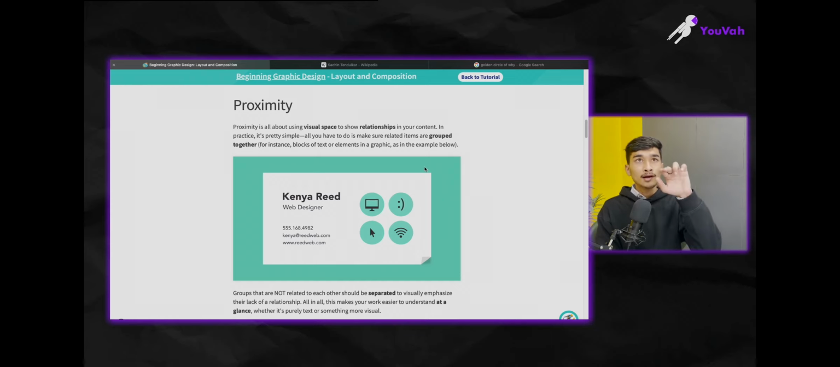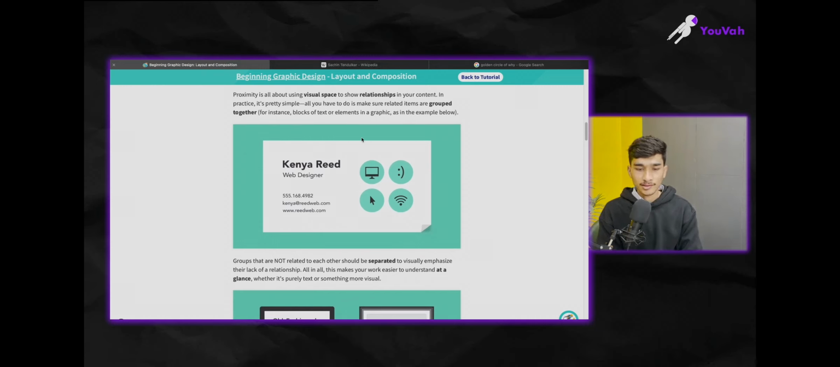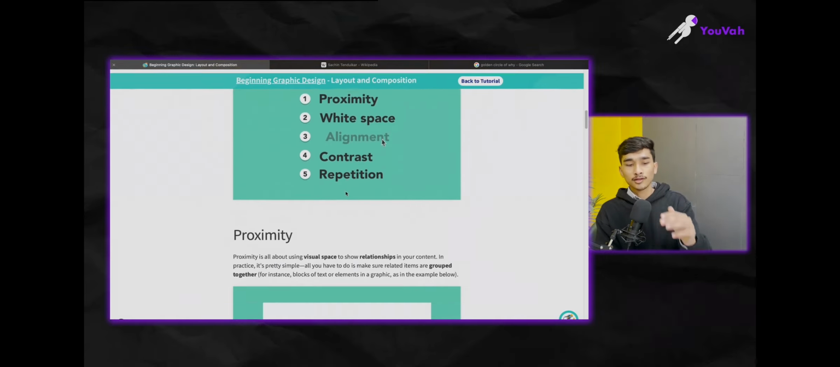See, firstly, as we are reading about proximity, we understood that it is basically about connecting the dots, connecting the images. Now, if you are able to see this, what is this? This is a business card, right? Kenya Reed, a web designer. All the things she has included: a desktop, a cursor, a smiley, and a Wi-Fi symbol relate to web designing. Her website, her email, and her number, though this is not the real one, just a dummy account. So this is an example of a business card where they are using proximity.